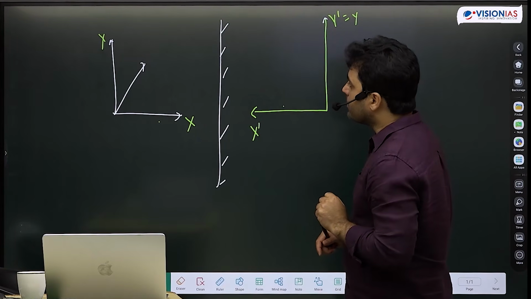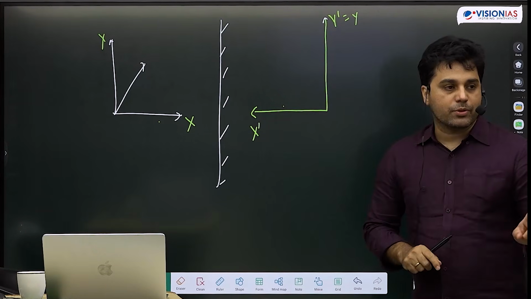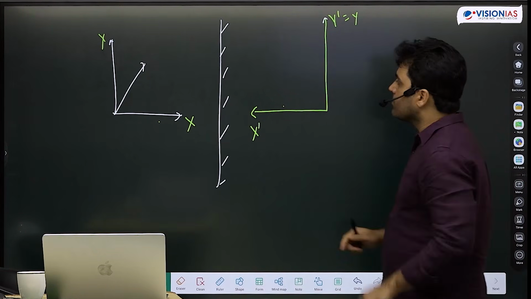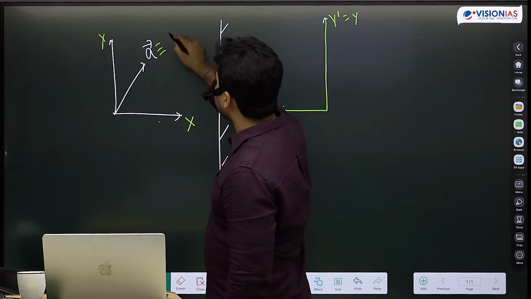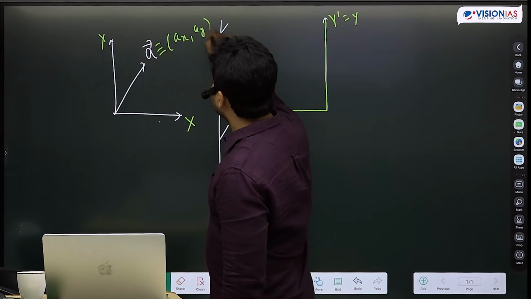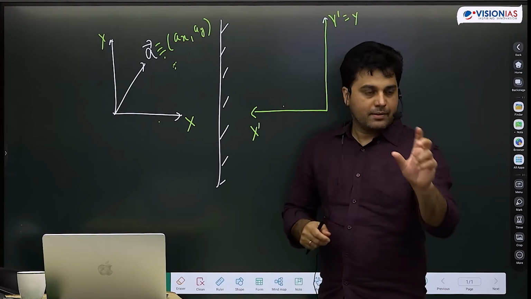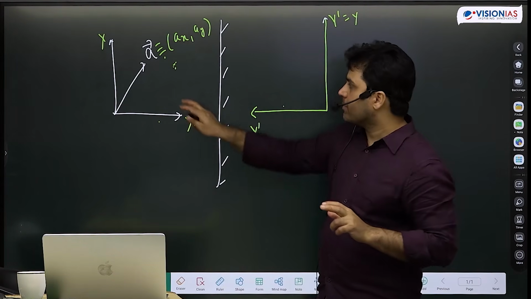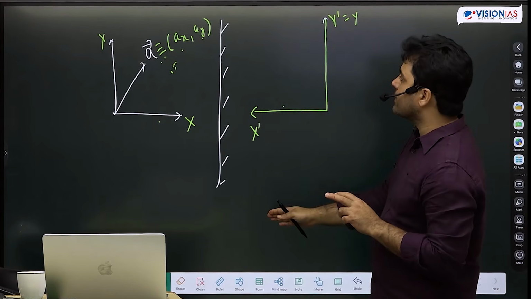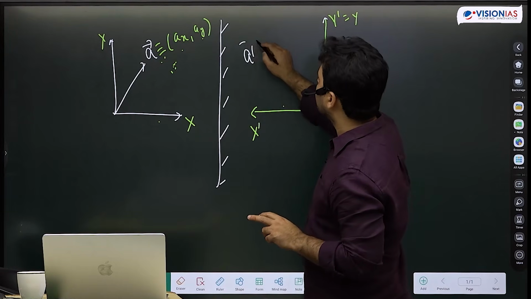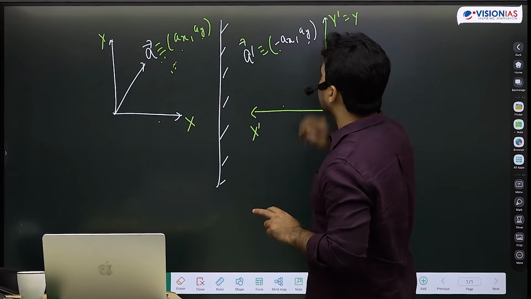But there is a very interesting property that even in this transformation, आपका जो definition of dot product है that holds true. आप इसको appreciate कर सकते हो. जैसे मान लो ये मेरा vector है A. Here इसके जो components हैं वो क्या हैं? AX and AY. By the way, whenever I use these 3 lines, what does that mean? I'm defining it. 3 lines का मतलब है I'm defining it. So I'm defining vector A as AX and AY. If I flip the coordinate system, then this A dash here essentially now becomes minus AX and AY.